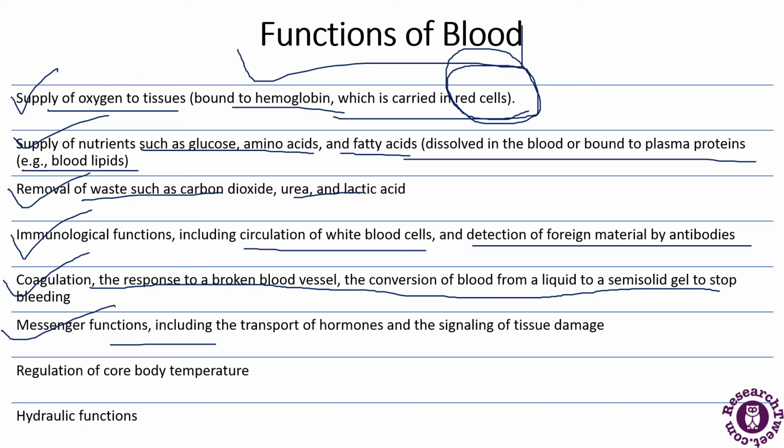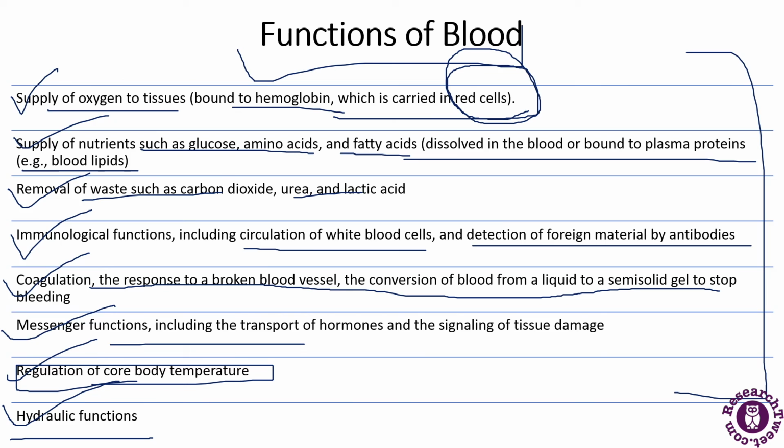Now the messenger functions, for example, include the transport of hormones and the signaling of tissue damage. That is also an important function of the blood. They regulate the core body temperature, so the body temperature is also maintained by the blood, and they are also involved in hydraulic functions. So these are all the functions of the blood.